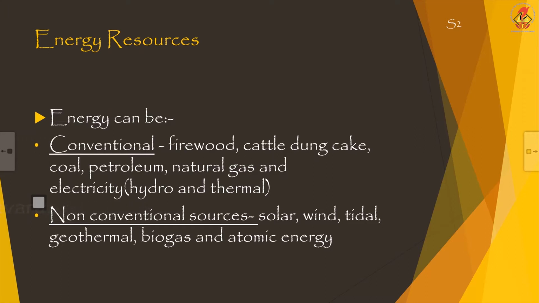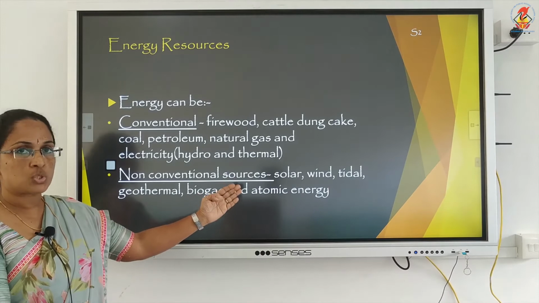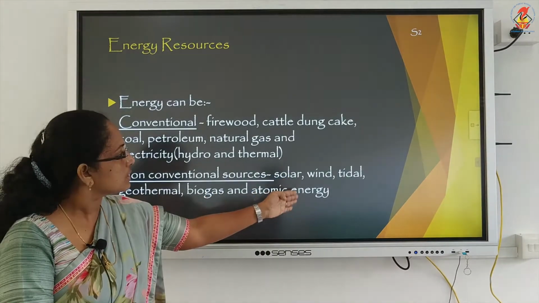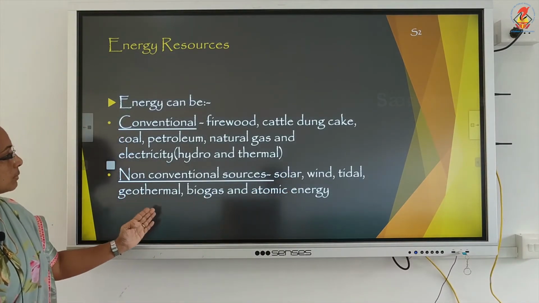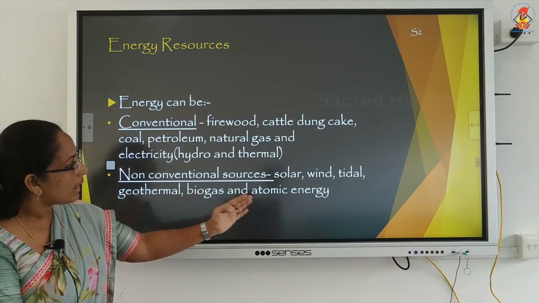And non-conventional sources. Many non-conventional sources are there, children, starting from solar energy, solar, wind, tidal, geothermal, biogas and atomic energy.